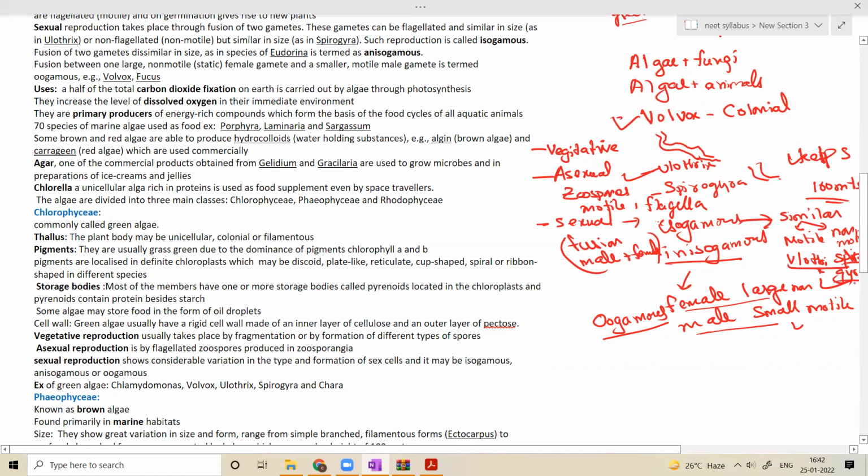So Ulothrix and Spirogyra are examples of isogamous type of sexual reproduction. Among the anisogamous type of sexual reproduction, examples are Volvox and Fucus. These two are the examples in which the fusion of gametes is of the oogamous type. The example of the other anisogamous type of sexual reproduction is Eudorina.